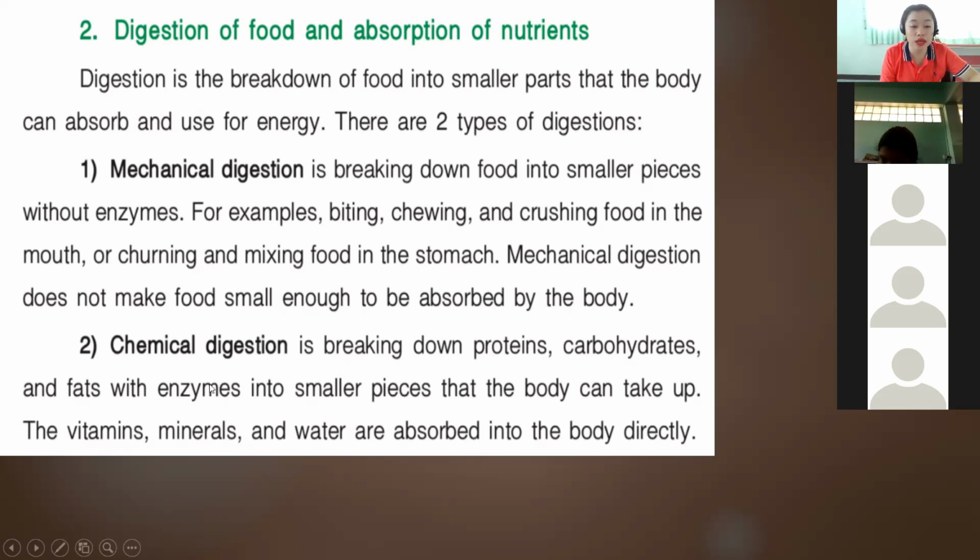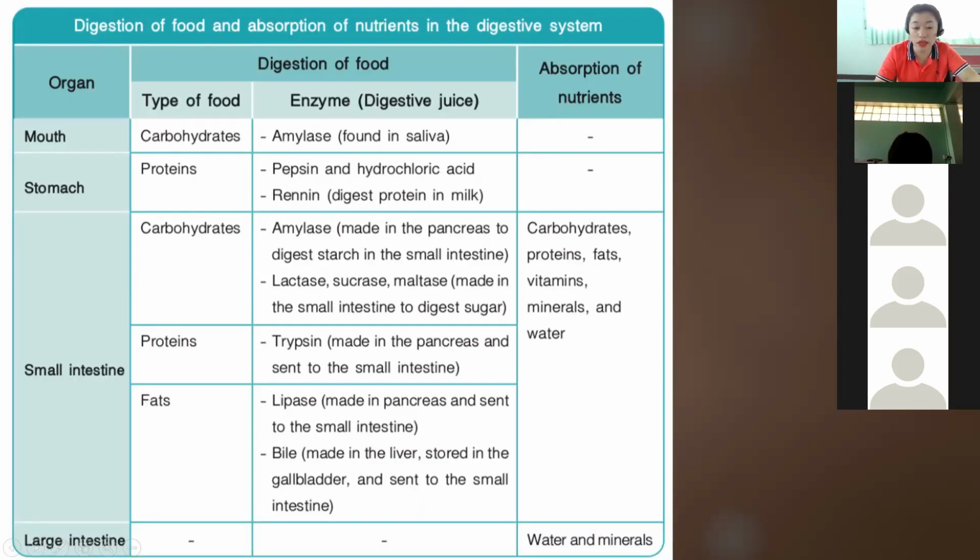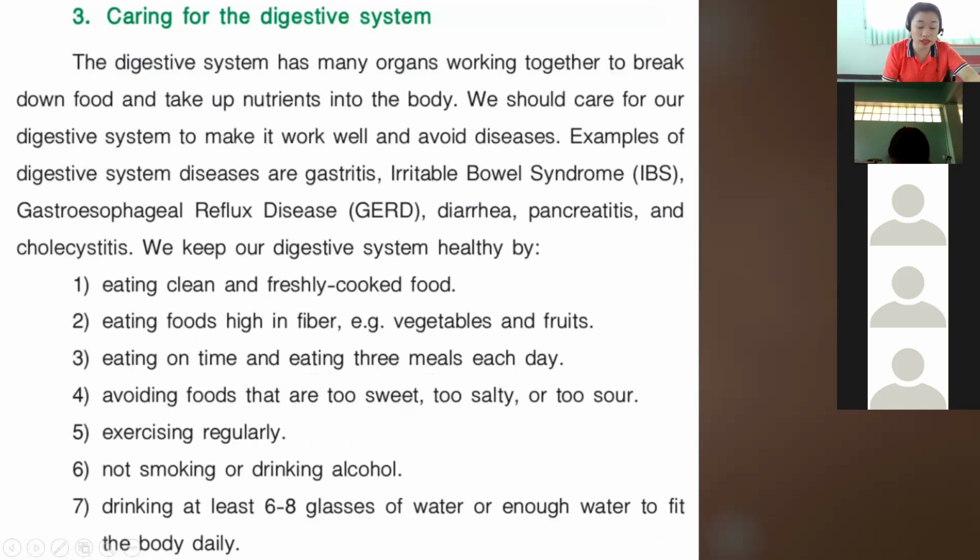Okay, so chemical digestion is the use of the enzymes from the organs like in the mouth and the small intestines and in the stomach. Okay, so it is the use of chemicals from our body, or the enzymes. Okay, so let's proceed to the next one, which is about how do we care for our digestive system.